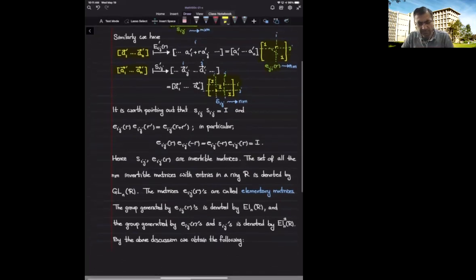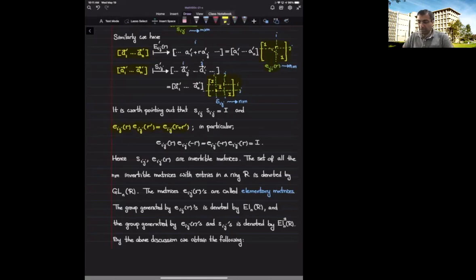Let's also point out that when I take these elementary matrices and pick the same entry ij, I put r in the ij component and the rest is the identity matrix. I put r prime in the ij component, with i not equal to j, and the rest is the identity matrix. When I multiply them, it's rather easy to see that I get r plus r prime at the same component.